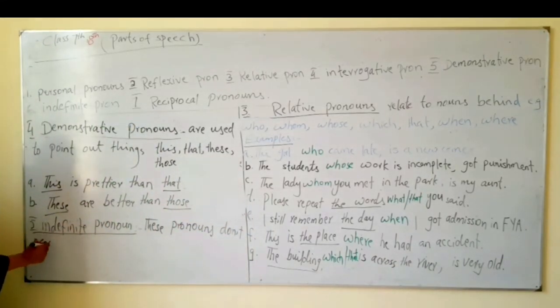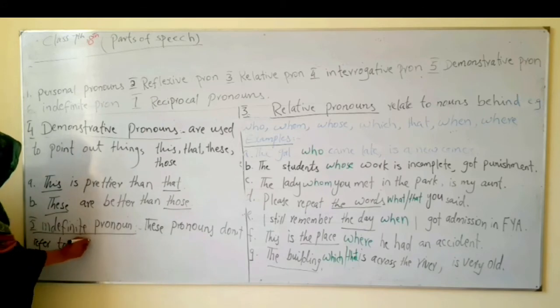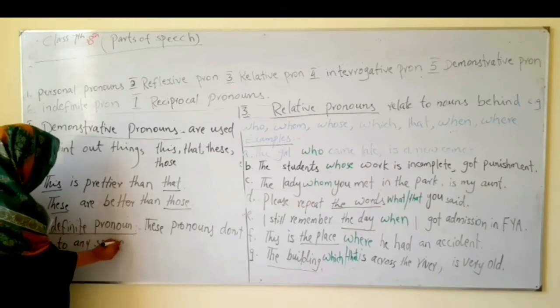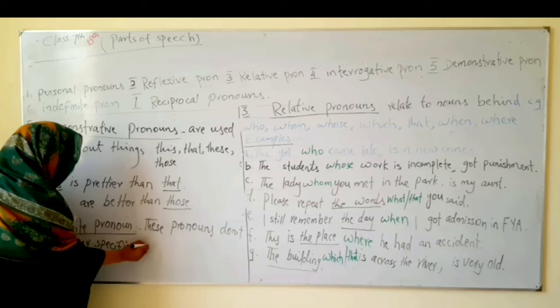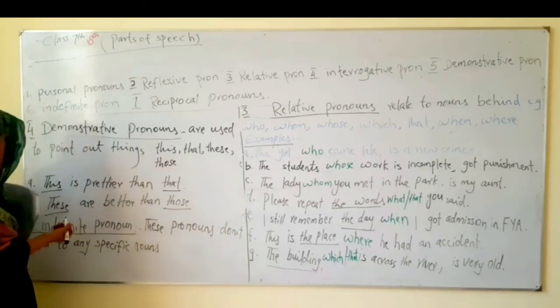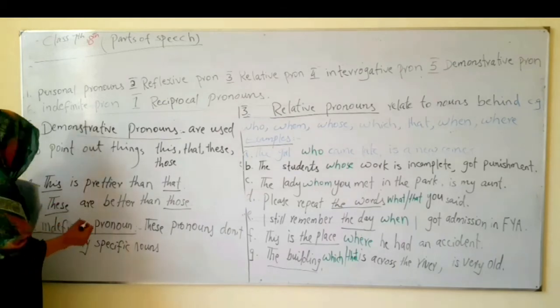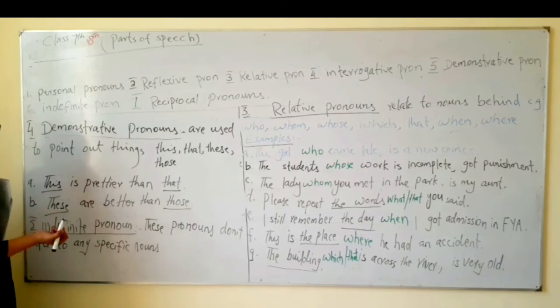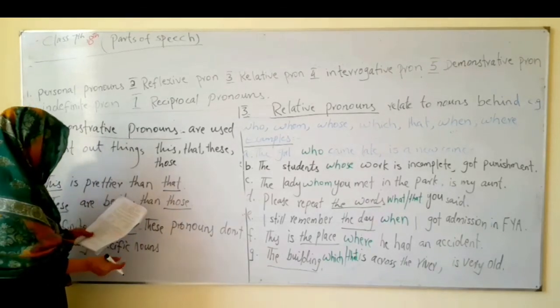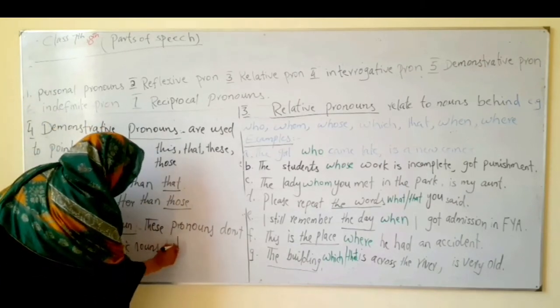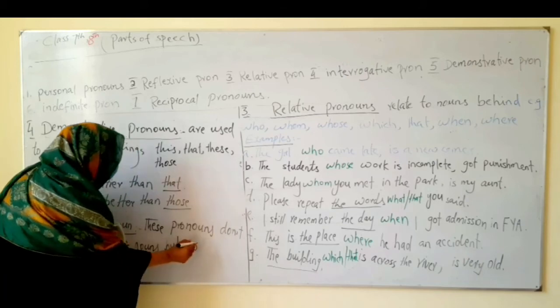Because they are indefinite. Indefinite means not defined. So when you talk about the indefinite tense, the time is not defined. When we talk about the indefinite article, a or an, it is generalized. And when it comes to pronouns, specific nouns are not used, but nouns in general.